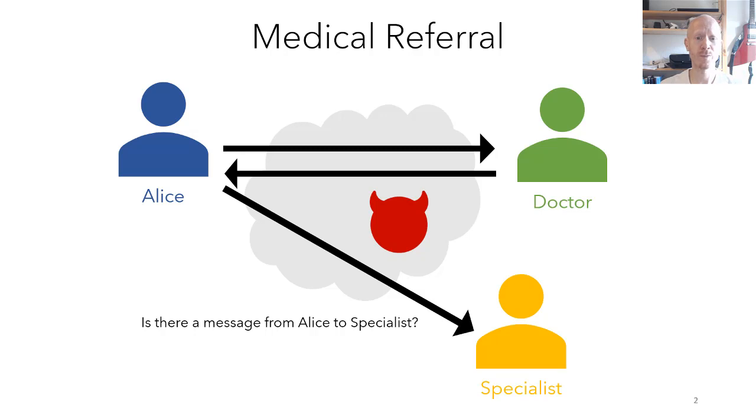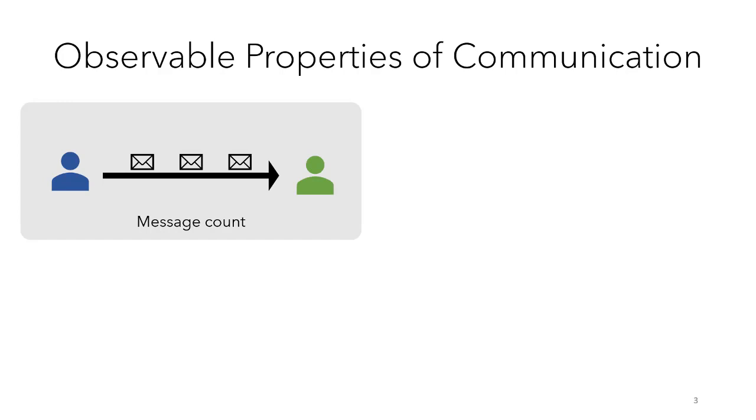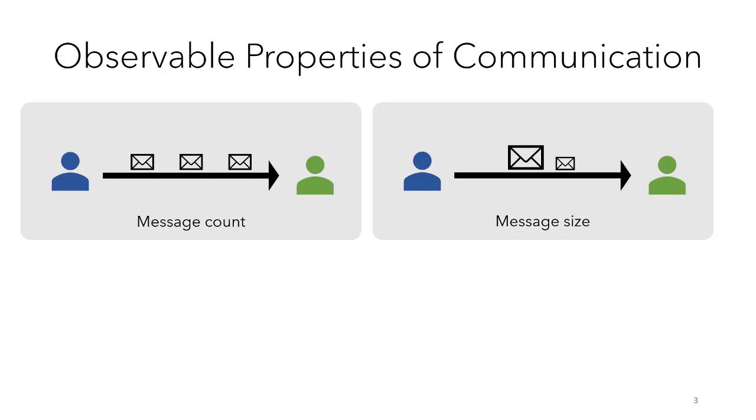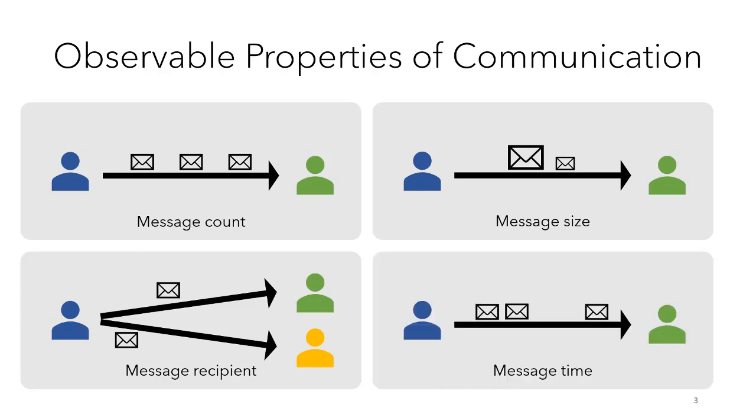And note that this is revealed by the fact that Alice sends a message and does not require that the malicious party can read the message that Alice sends. We identify 4 properties of network communication that are observable to an attacker. Because the attacker can observe when messages are sent, they can of course count the number of messages that they see. They can also observe the size of messages sent and whom messages are sent to. Finally, they can observe the time at which messages are sent. So if any of these depend on secrets, it creates a side channel allowing an attacker to break confidentiality by performing a very simple analysis of the traffic.